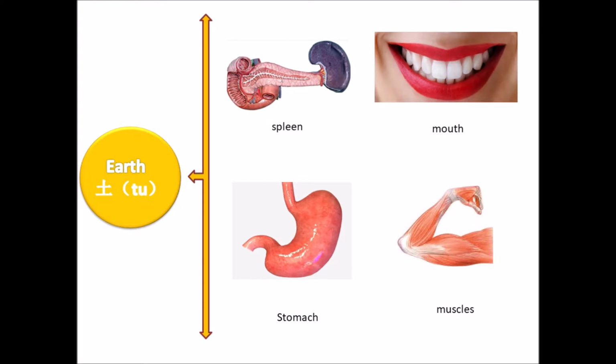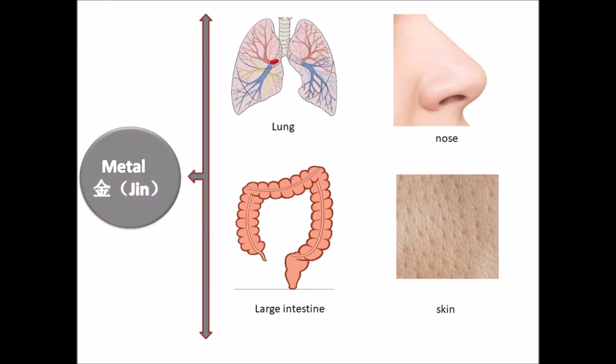The third one is earth. We also call it Tu. It represents our spleen, stomach, our mouth, and our muscles. The fourth one is metal. We also call it Jin. It represents our lungs, large intestine, our nose, and the skin.